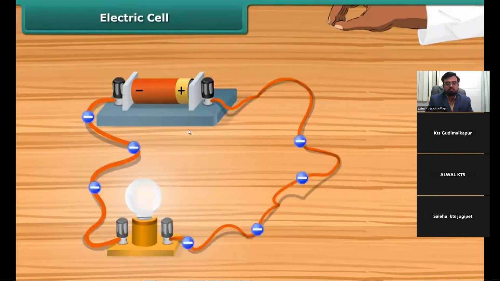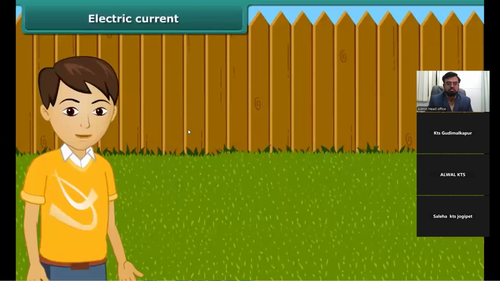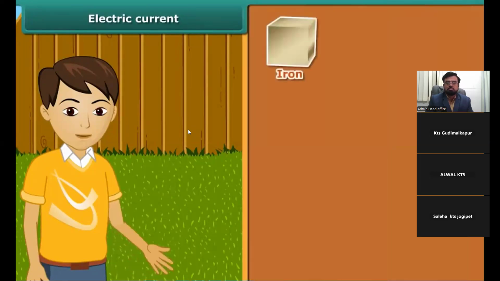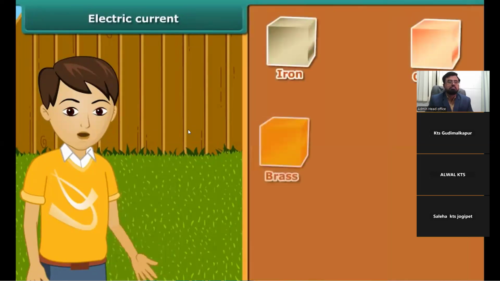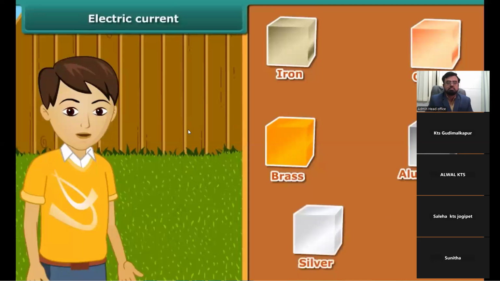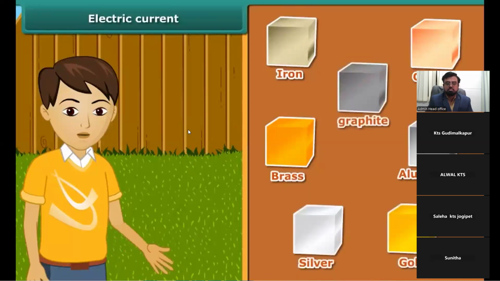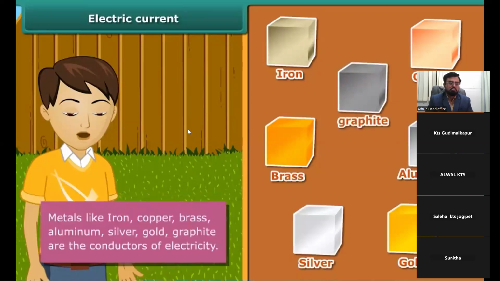A dry cell battery used in a torch or transistor radio is a source of electric current. Every battery has two terminals marked plus and minus. When a metallic wire connects these two terminals, the electrons resulting from the chemical reaction start flowing through the wire, constituting an electric current. These electrons flow from the negative to the positive terminal.